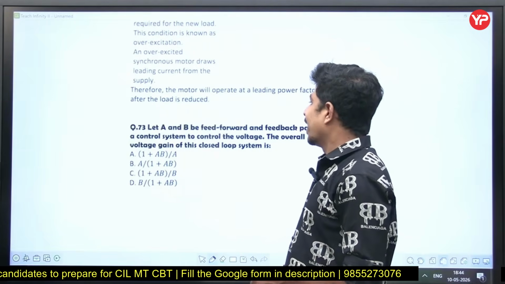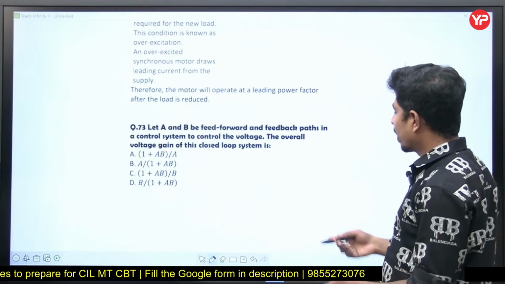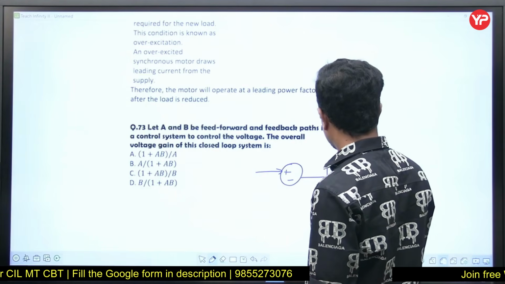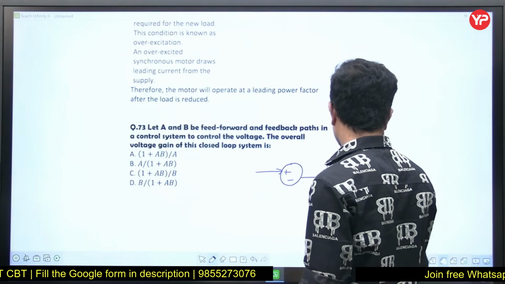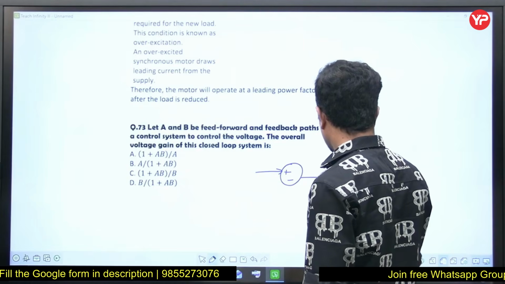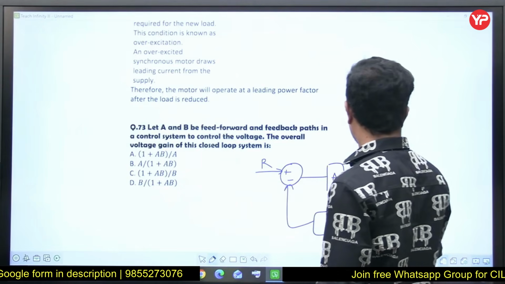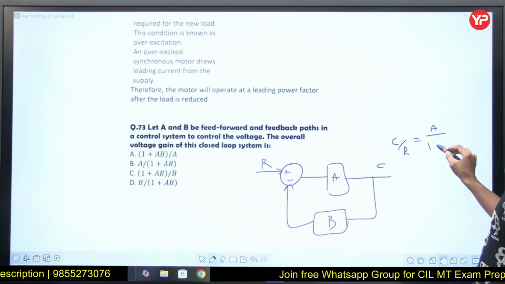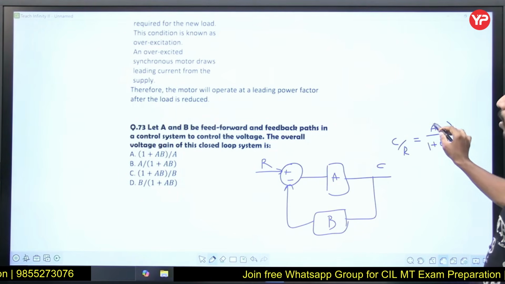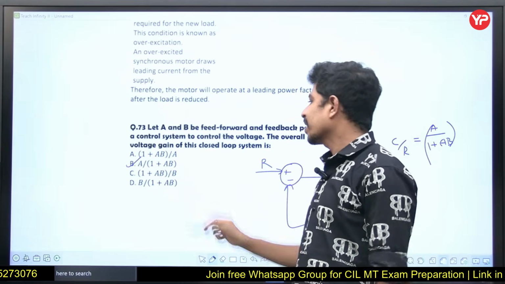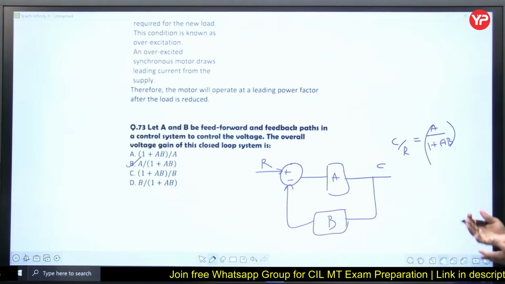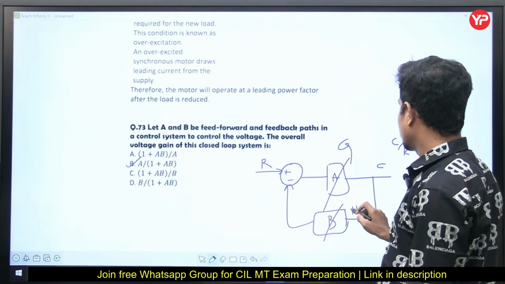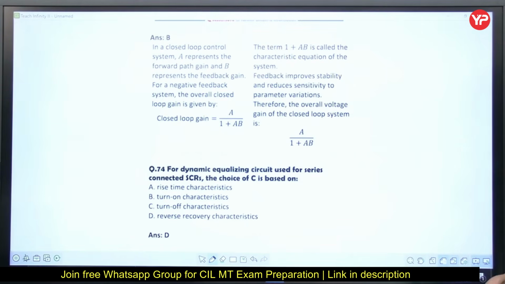Let A and B be the feed forward and feedback paths. This is very simple. Forward path is this, which is A. Feedback path is this, given by B. Now this is R, this is C. The transfer function C by R is equal to A by 1 plus AB, that is the formula. This is a direct question, no analysis required. Generally we learn it as G by 1 plus GH; instead of G, H, it is given as A, B.